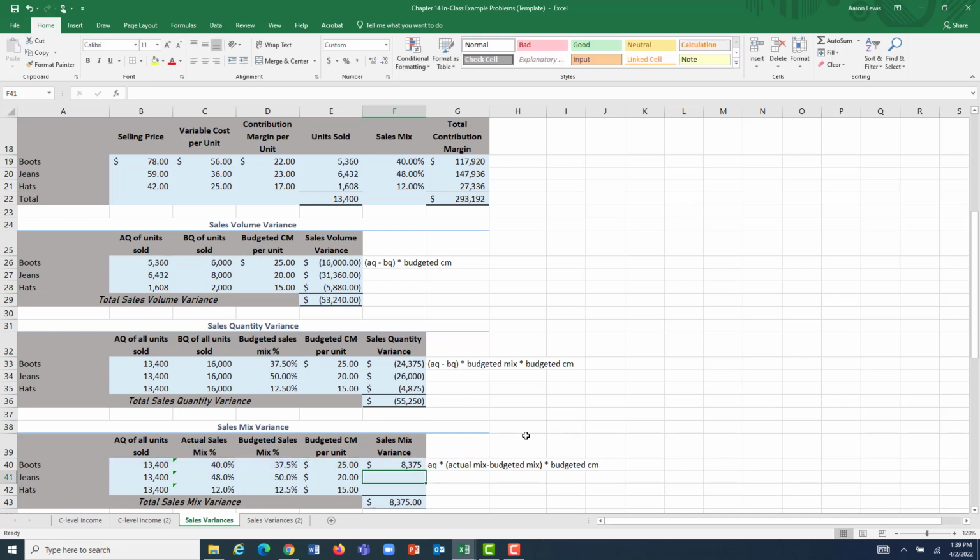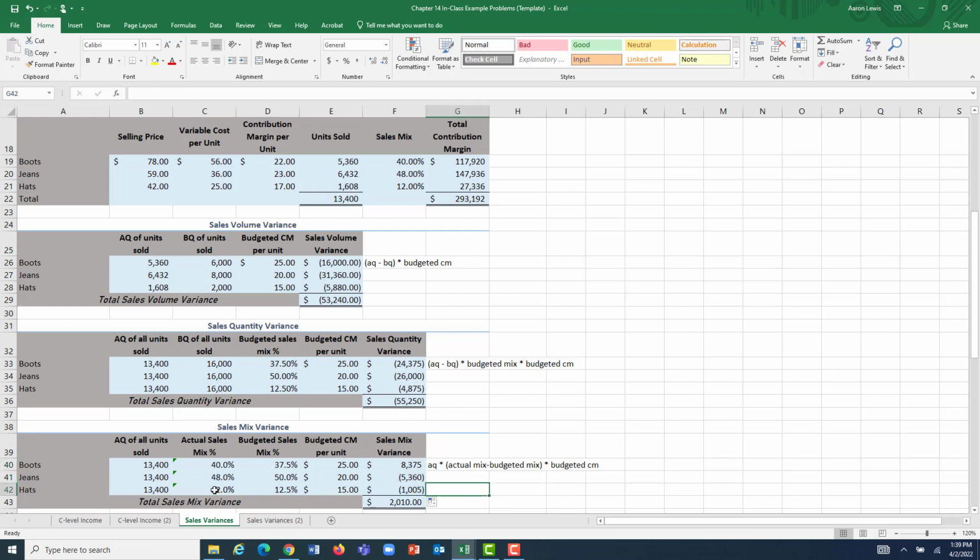And when we do that, because our boots were a bigger part of our mix than we thought, that increase in boot sales should have increased our overall contribution margin by $8,375. Down here, jeans were a little less of our mix than we thought we were going to, which means that slight decrease in jeans out of the proportion of goods that we sold should have decreased our contribution margin overall by $5,360.